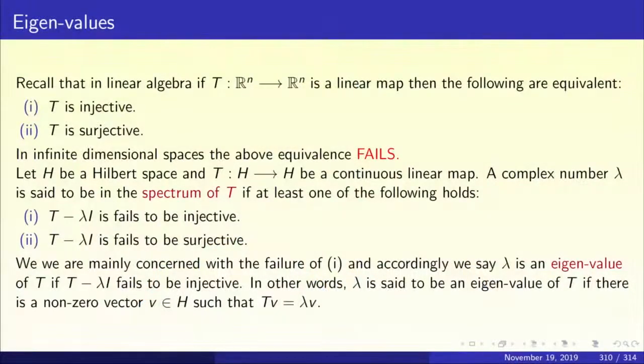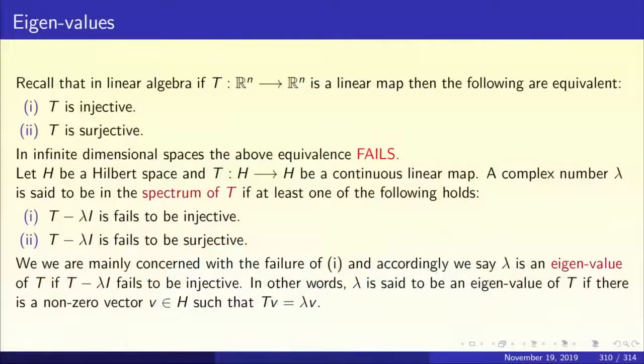The domain is n dimensional and T is a map from R^n to R^n. So, rank of T plus nullity of T will be n, correct? So, T is injective implies the nullity is 0. So, the rank of T will be n, and rank of T equal to n will imply that T is surjective. So, 1 implies 2. How do you know 2 implies 1? If T from R^n to R^n is surjective, its rank is n. So, by rank nullity theorem, its kernel or the nullity is 0 and T will be injective. So, we got the equivalence of these two things.